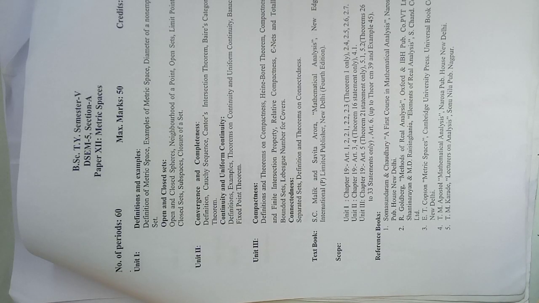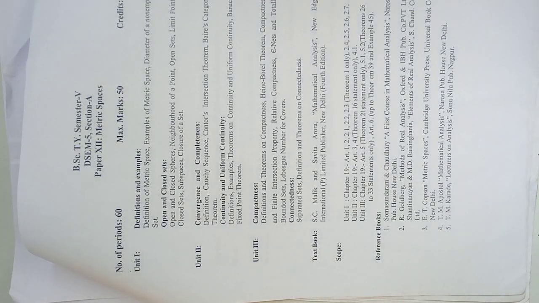In this unit we are going to discuss the definition of metric space, some examples of metric spaces, diameter of a non-empty set. Then in the first unit, open and closed sets. In this section: open and closed balls, neighborhood of a point, open set, limit point of a set, what is meant by closed set, what is meant by subspace, and closure of a set.